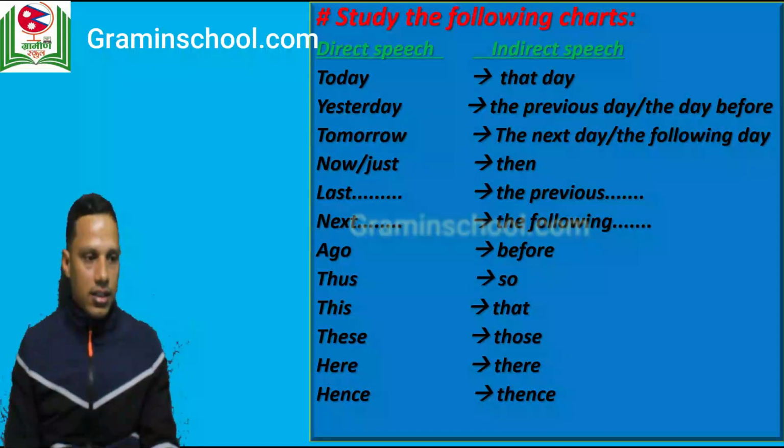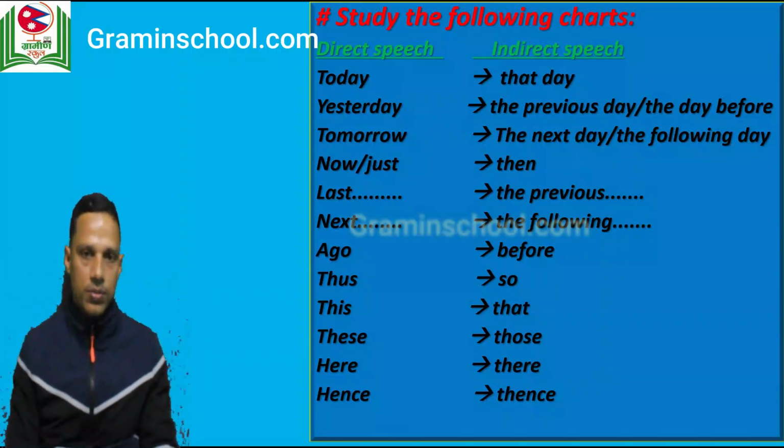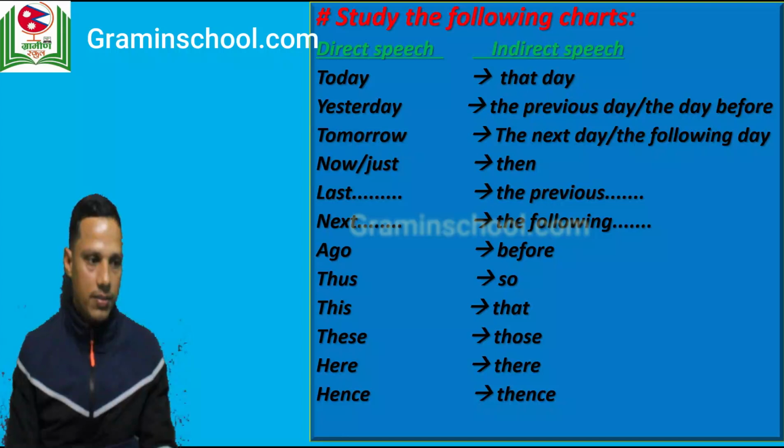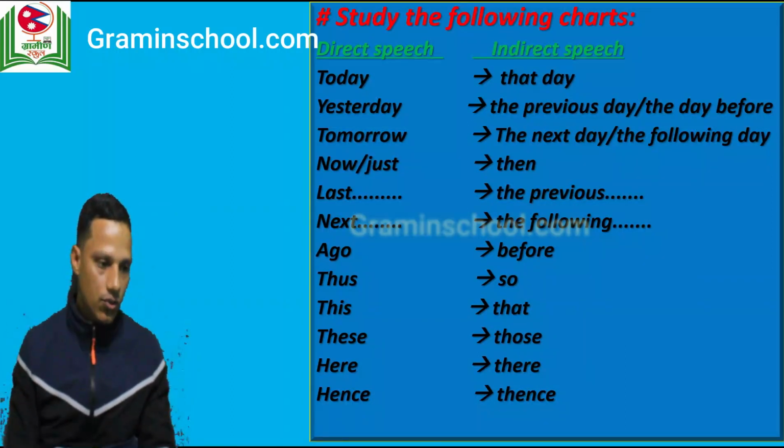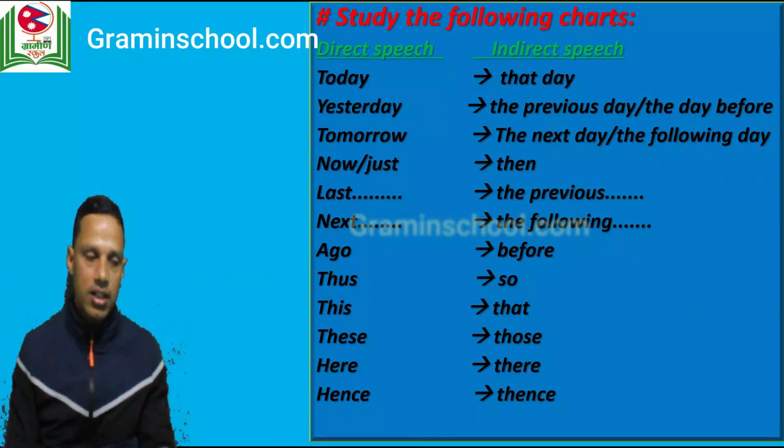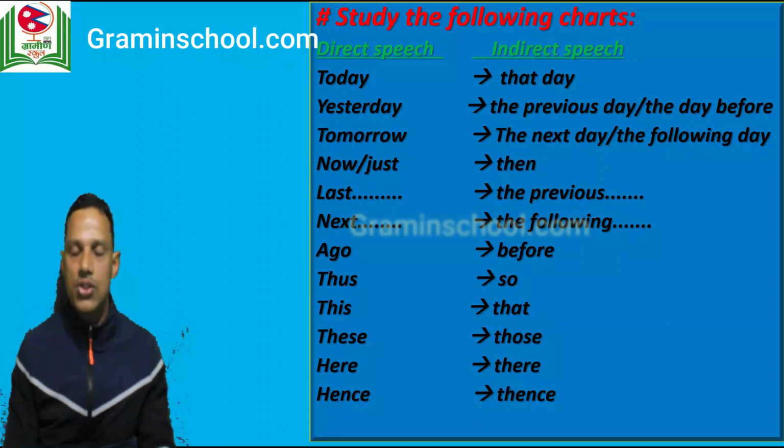Now, regarding the change of adverbials, I have a chart for you over here. I hope this chart will help you. Now you can see there, under direct and indirect speech, we have some adverbials that may be used in the indirect speech. For example, we have today, yesterday, tomorrow, now or just, last, next, ago, thus, this, here, hence. Now, if the speech clause in direct speech contains words like this, how can we change these words into indirect? Let's see.